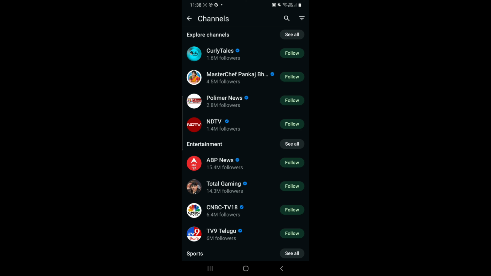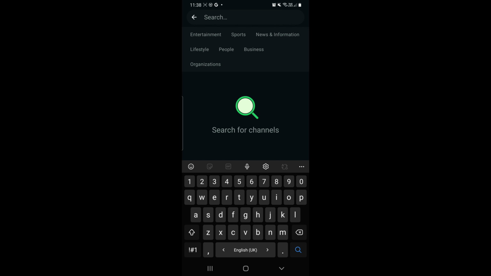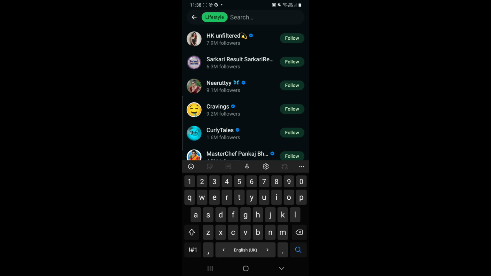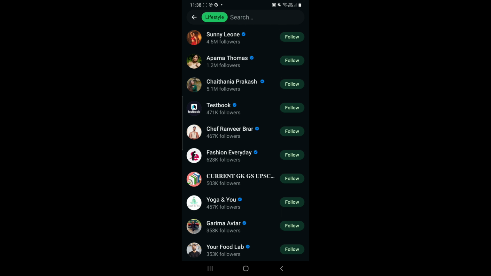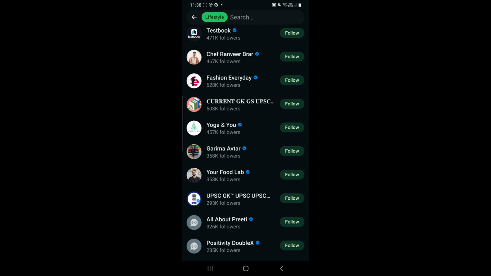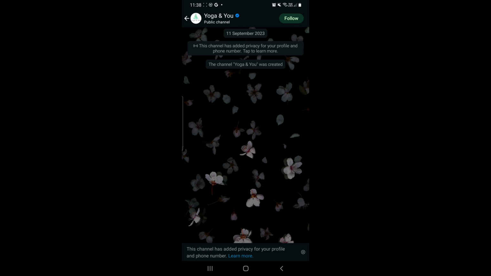So what you do is you click on explore more and see there are options of following, right? So there's an option of follow, you tap on that, and you can follow that person. We can also search through different categories.